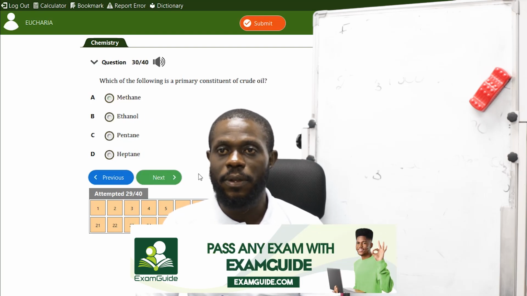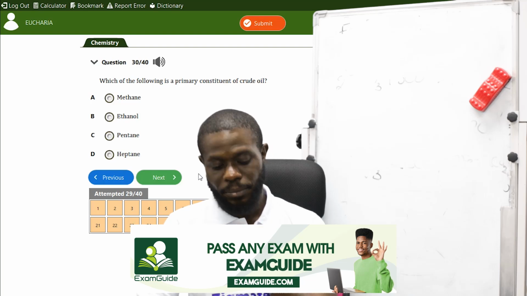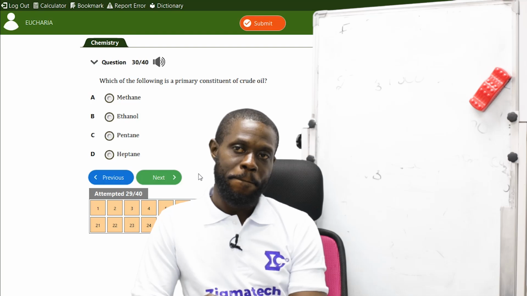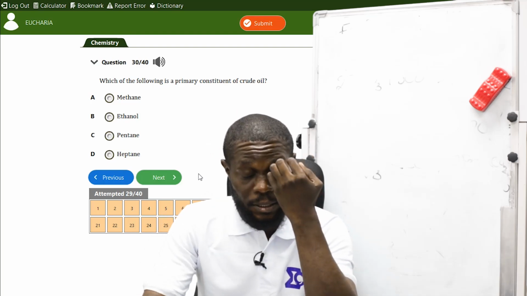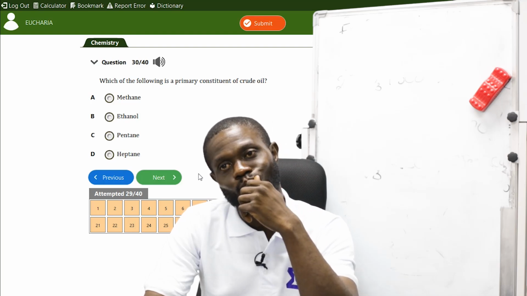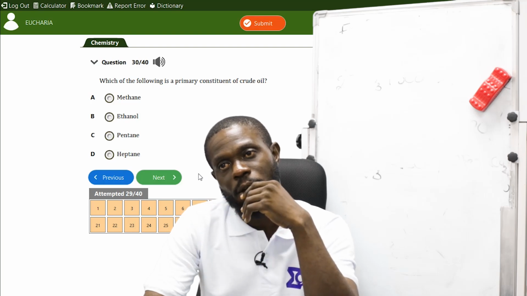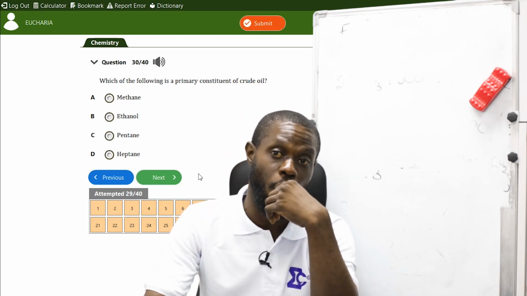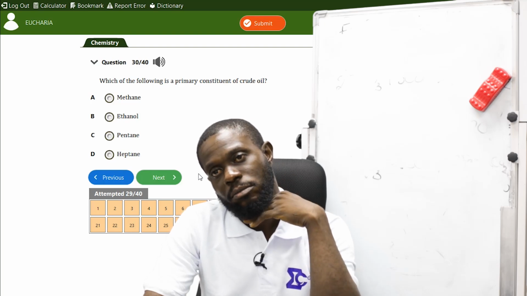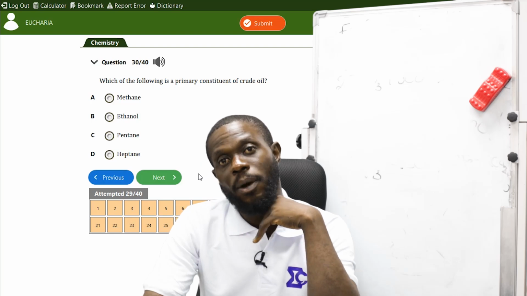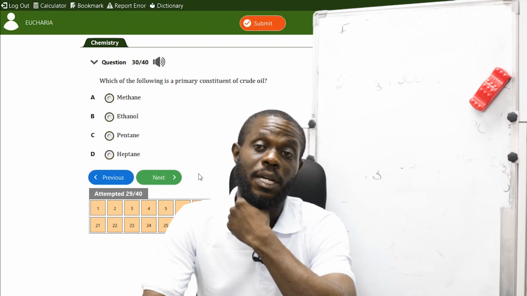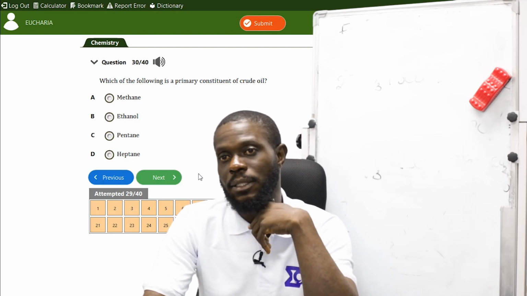The next one says, which of the following is the primary constituent of crude oil? Now, these answers they gave here are somehow deceitful and confusing. Ethanol is a constituent of alkanol. All right? Ethanol is from alkanol. That's what you get from carbohydrates. Ethanol is gotten from carbohydrates.